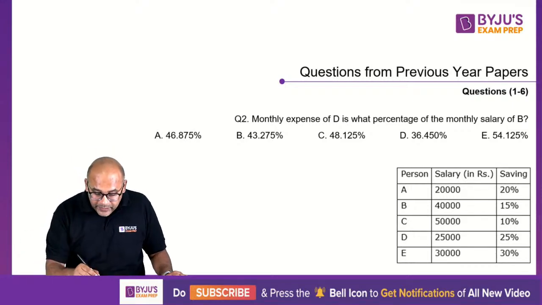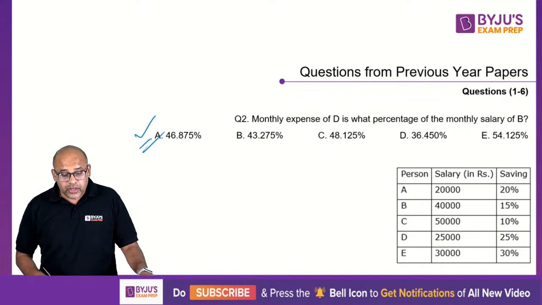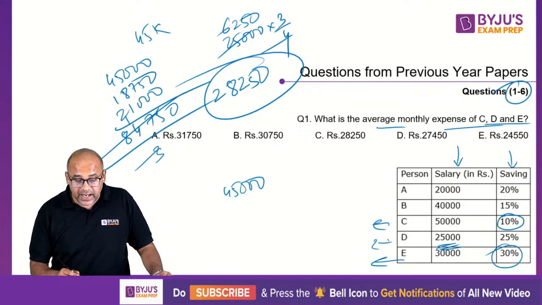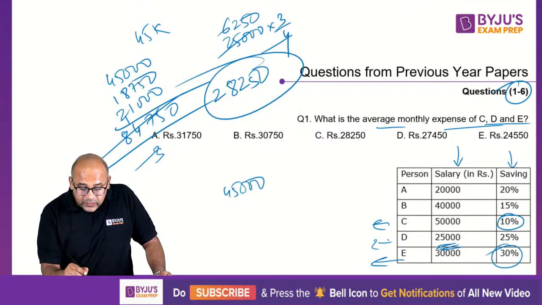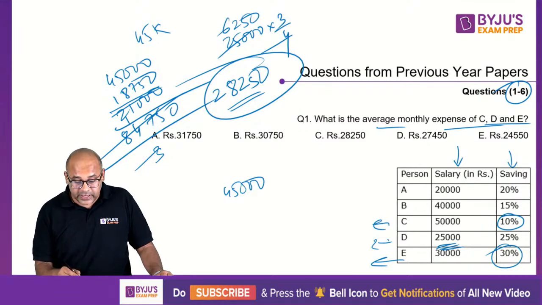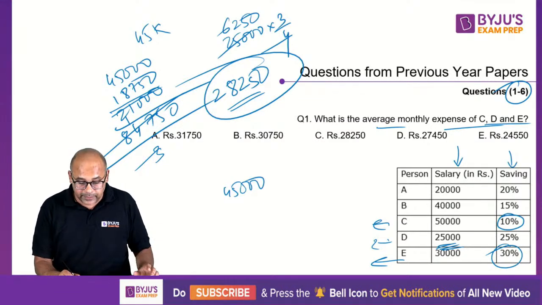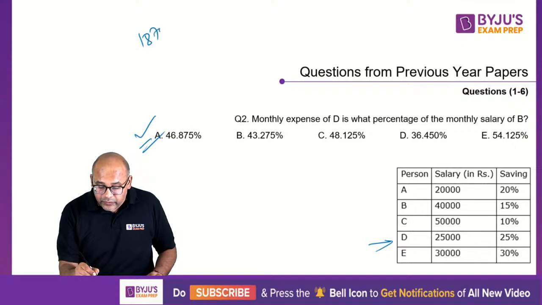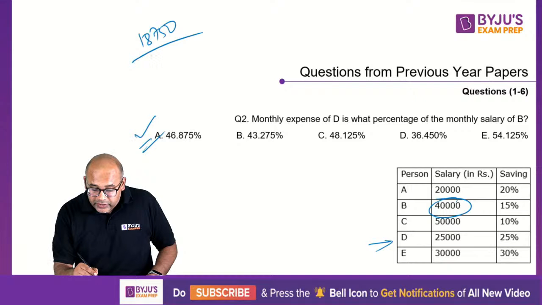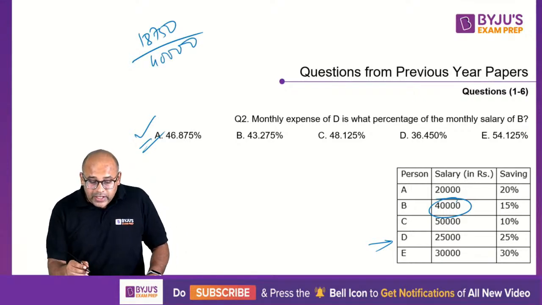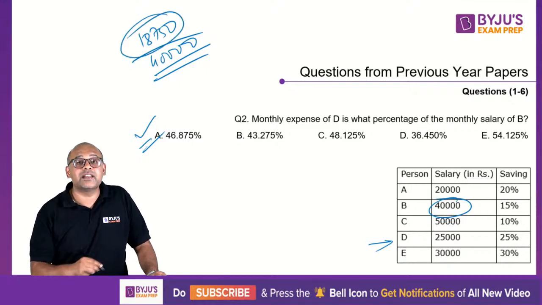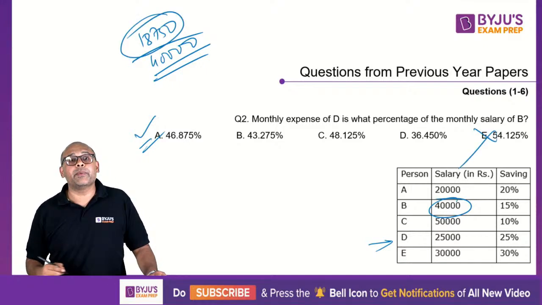All right, 1 minute is up. The correct answer is option A. So monthly expense of D, we just calculated in the last slide. What was it? 18,750. That is the expense of D, right? So don't calculate again, use the information. So 18,750 is what percentage of the monthly salary of B? B is 40,000. So clearly 50% is 20,000. So my answer is just less than 20,000. So this is not my answer.